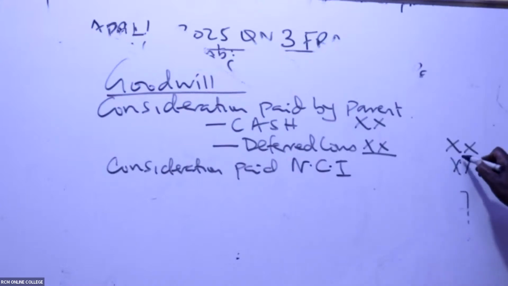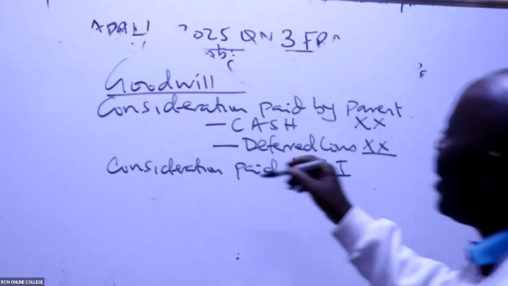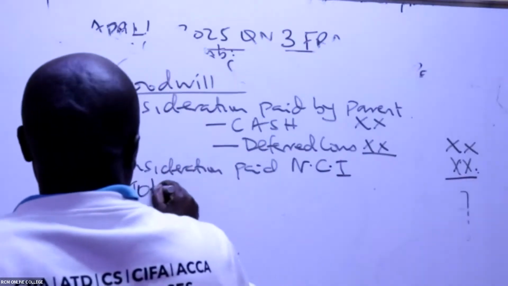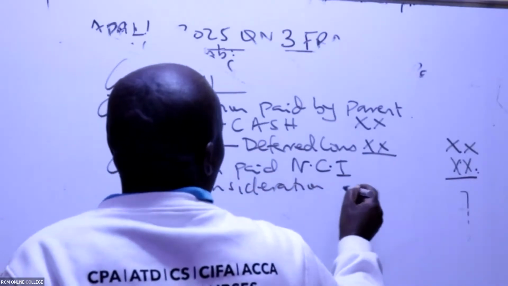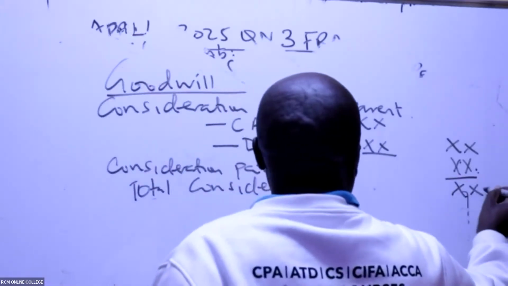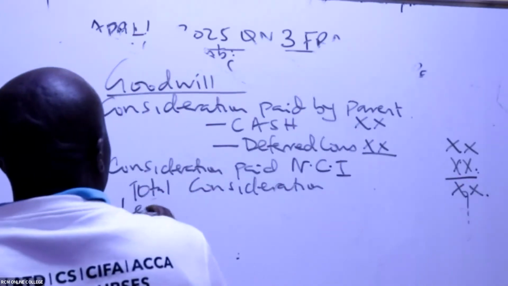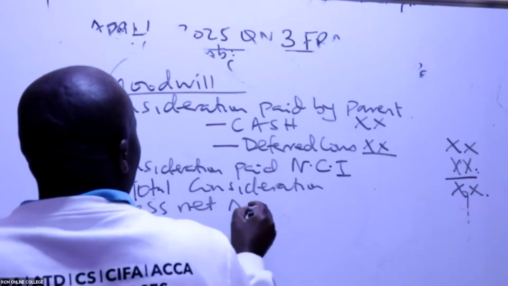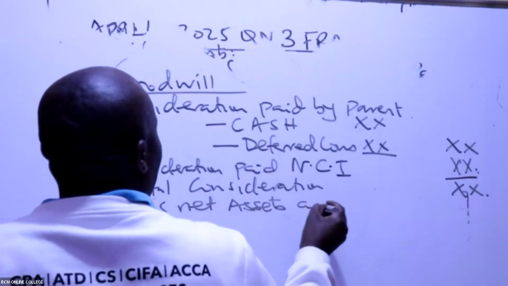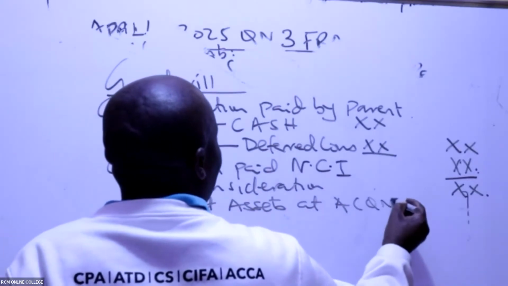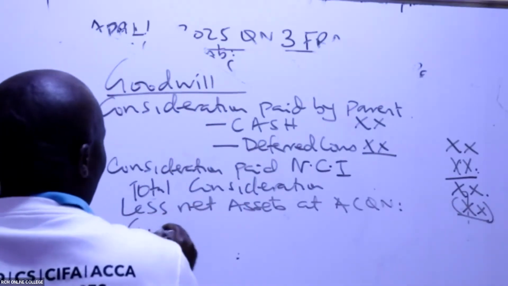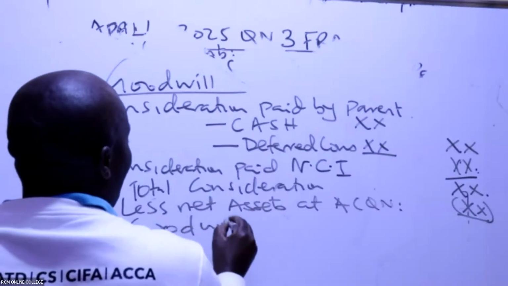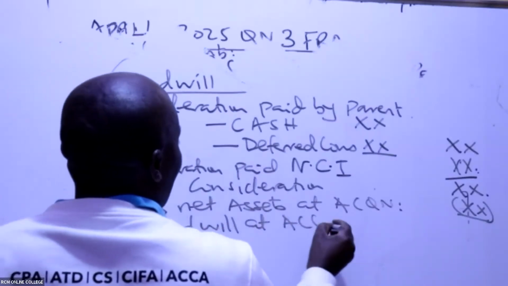You add that. Then you come and say total consideration. What has been paid? Total consideration. You add that. Then you say less net assets at acquisition. Once you subtract, you get goodwill at acquisition.